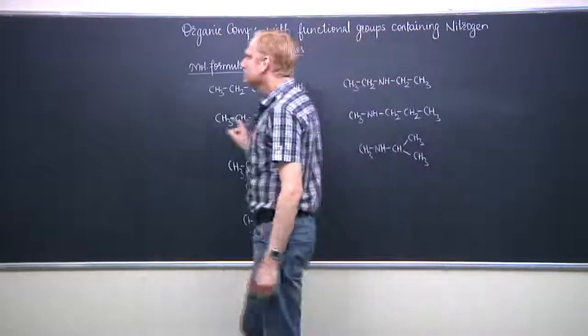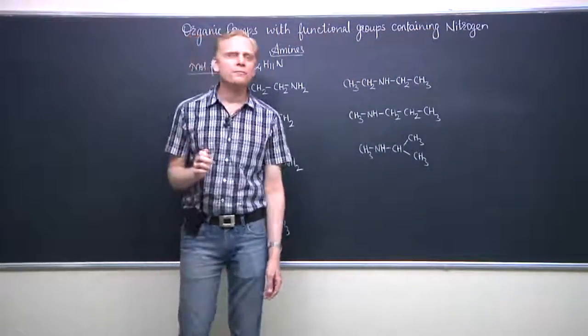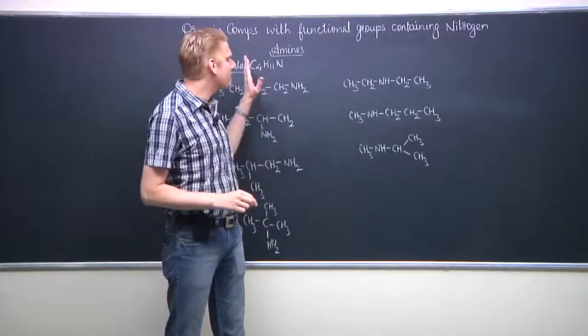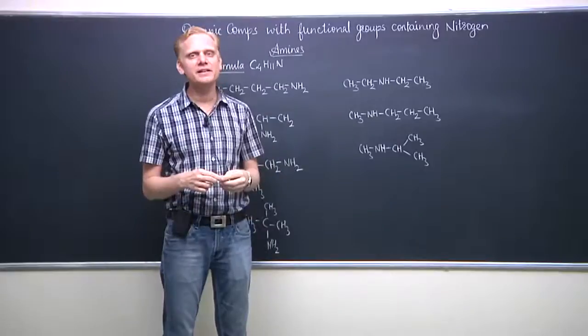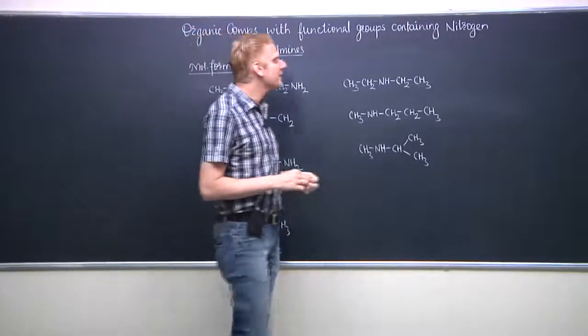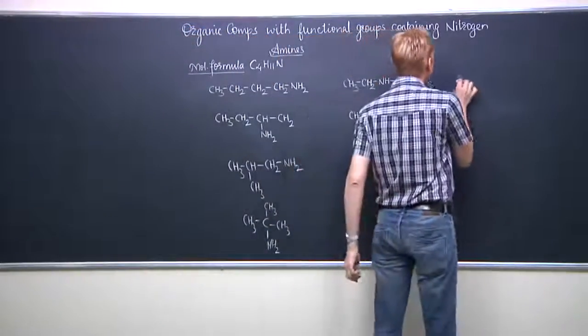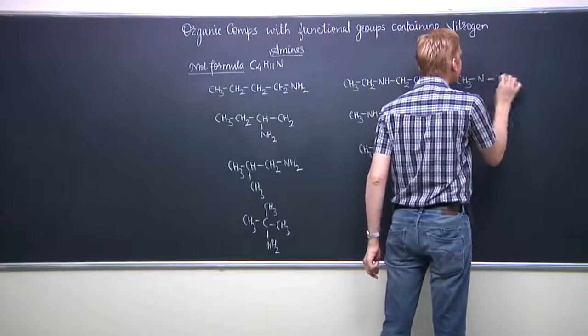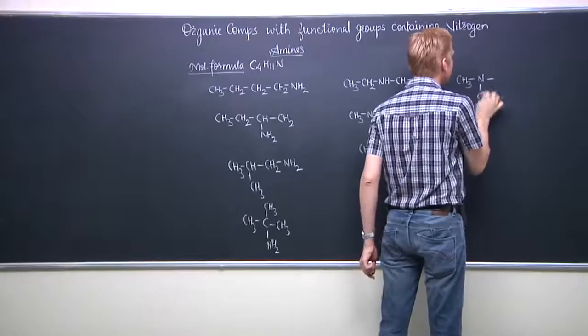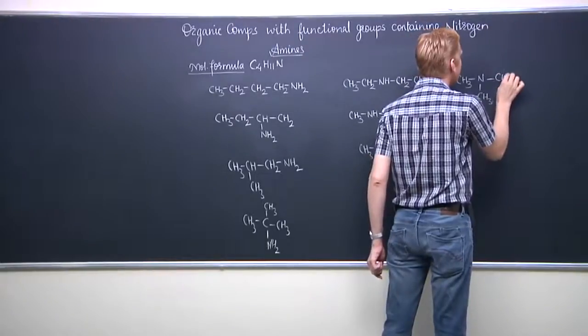Now just think on the molecular formula, look at the molecular formula, just try to find any other possibility. Could you find any other possibility? Yes, we can also have a tertiary amine related to the same molecular formula.